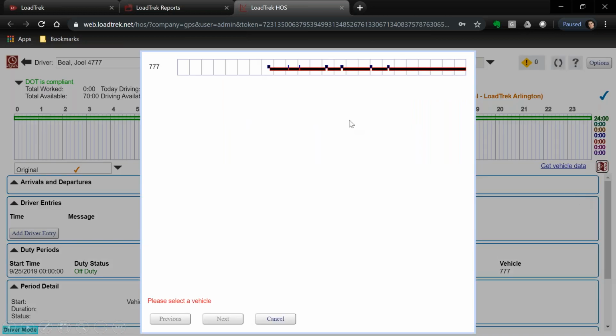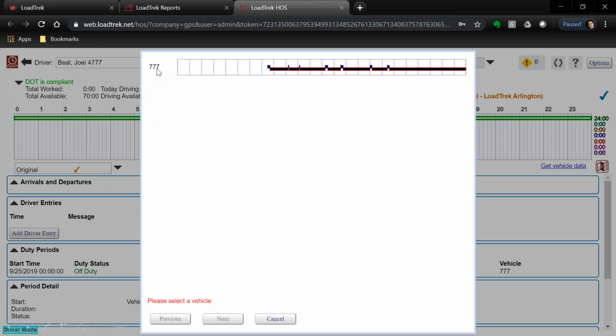On the 29th, it gives me a list of every vehicle in the fleet that has unassigned distance, unassigned time. And this heavy black line here, that's the period of time when the vehicle was moving and we had no assigned driver.